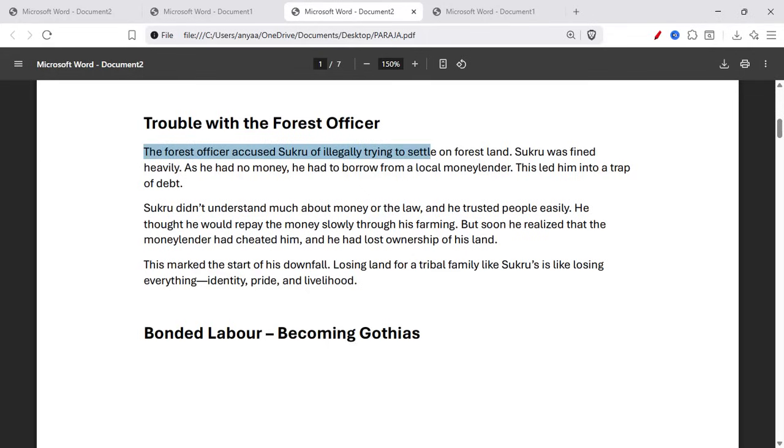Now, trouble with the forest officer. The forest officer accused Sukru of illegally trying to settle on forest land. Sukru was fined heavily. As he had no money, he had to borrow from a local moneylender. This led him into a trap of debt.